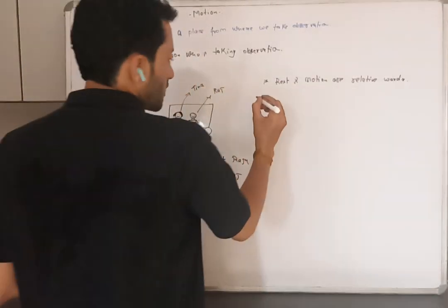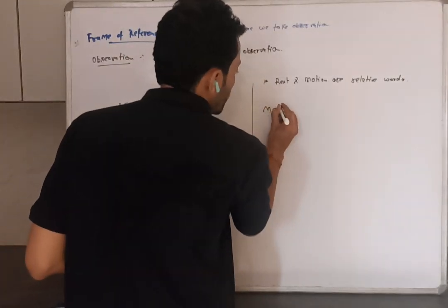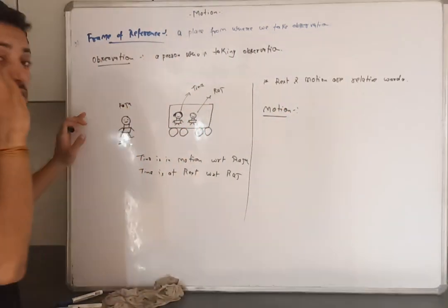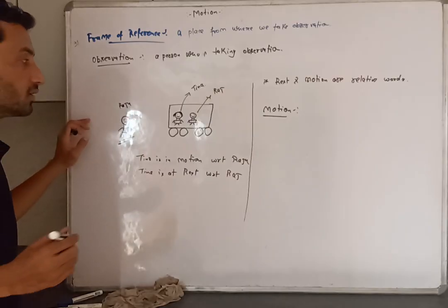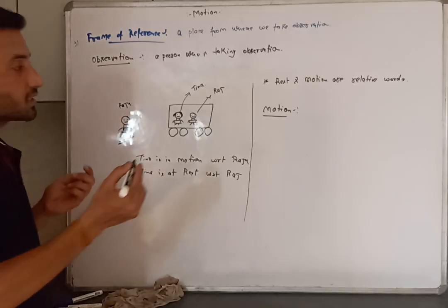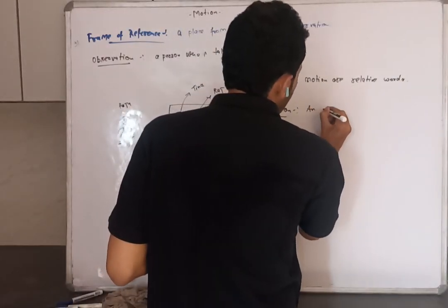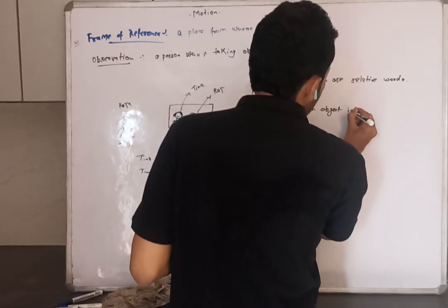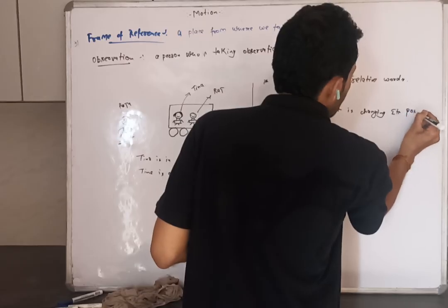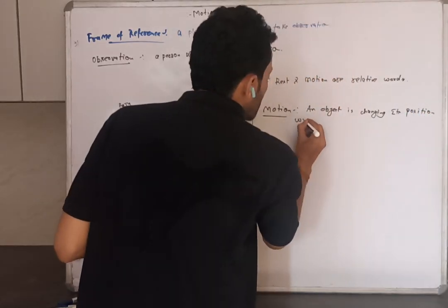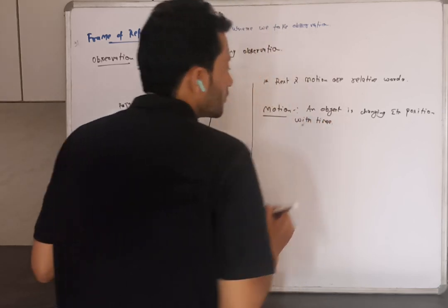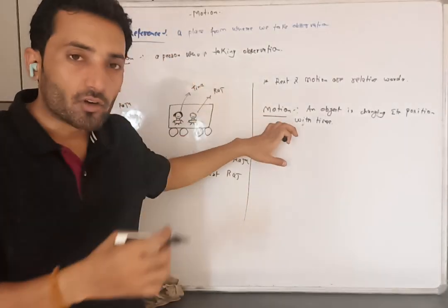Or, second definition: if I have to define what is motion, can I call it someone changing its position with respect to time? Yeah, something is changing its position with respect to time. If I say an object is changing its position with time, you tell me whether this definition is complete or not.